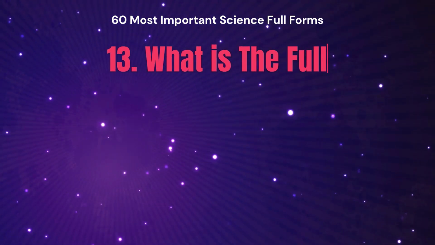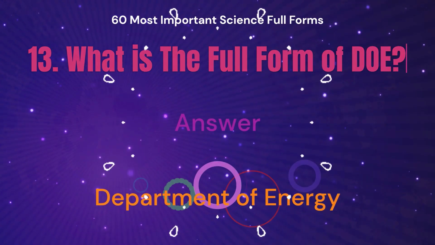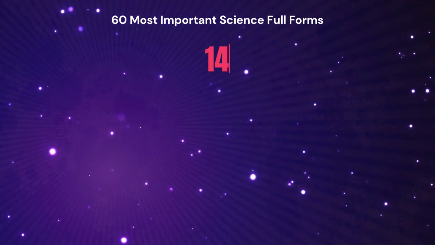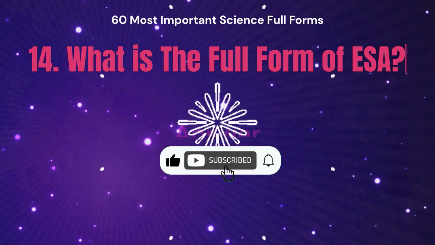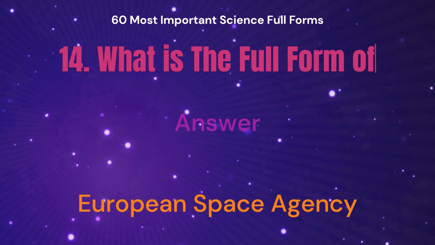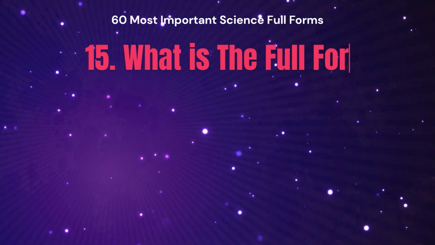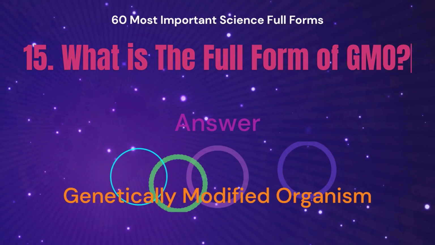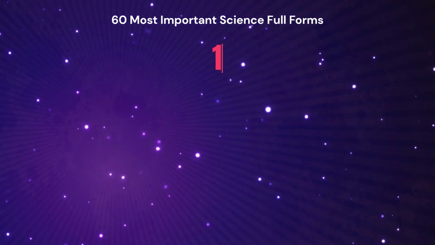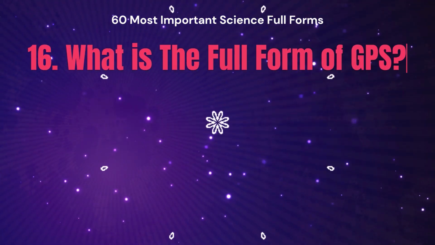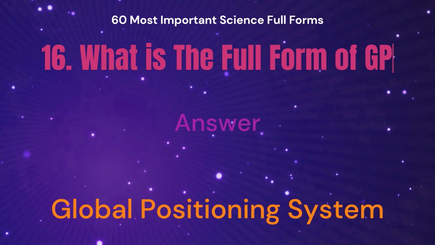What is the full form of DOE? The answer is Department of Energy. What is the full form of ESA? The answer is European Space Agency. What is the full form of GMO? The answer is Genetically Modified Organism. What is the full form of GPS? The answer is Global Positioning System.